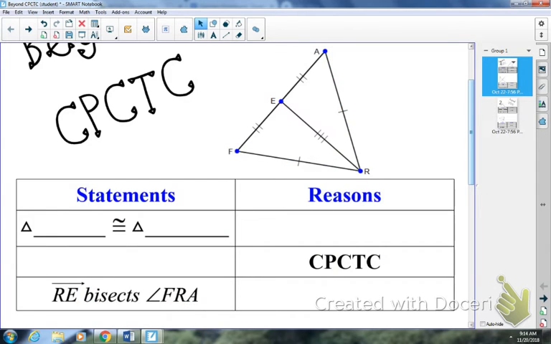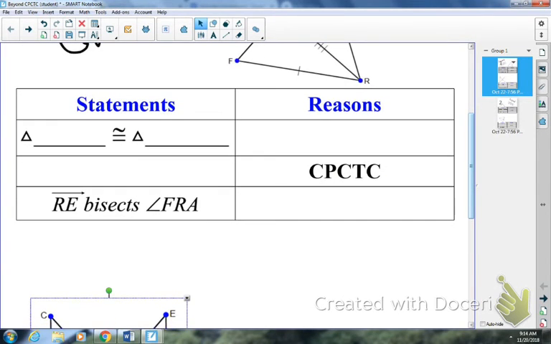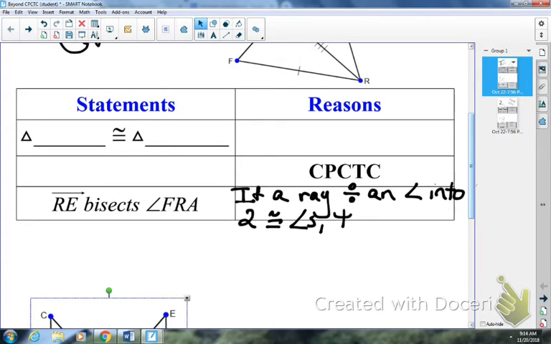I'm going to give myself a little more space to write so it doesn't have to be so tiny. What you're going to write for this particular reason is something like this. Let me pick black instead of red just so it's easier to read. You would say something like, if a ray divides an angle into 2 congruent angles, then it bisects the angle.